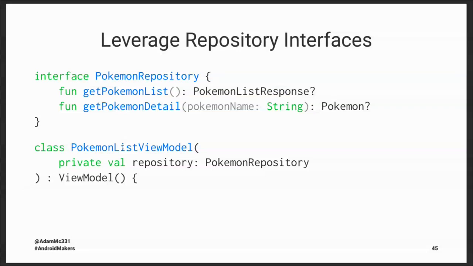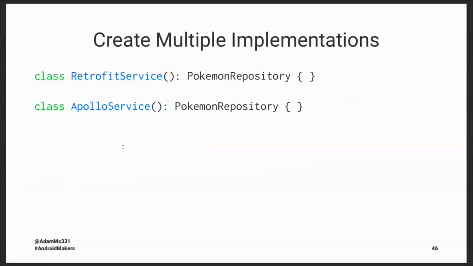And then our view model is going to take in an instance of this interface. And this is really great because now our view model is going to work no matter what, and we can build our own implementations that will take whatever we're getting from the respective API and map it to that appropriate response. So again, multiple implementations are possible.